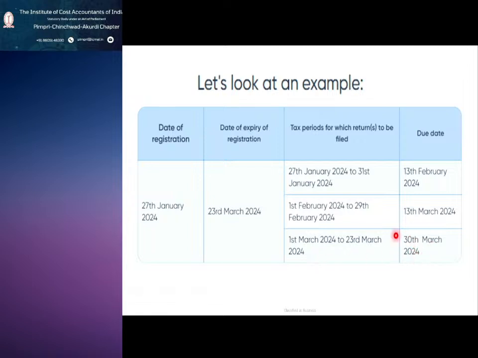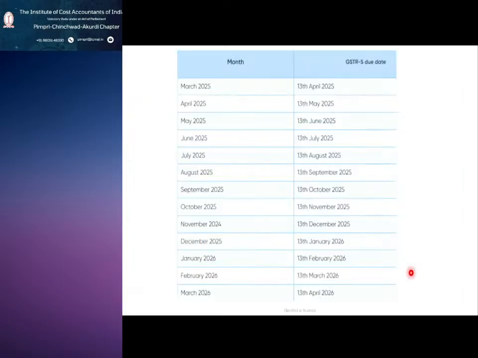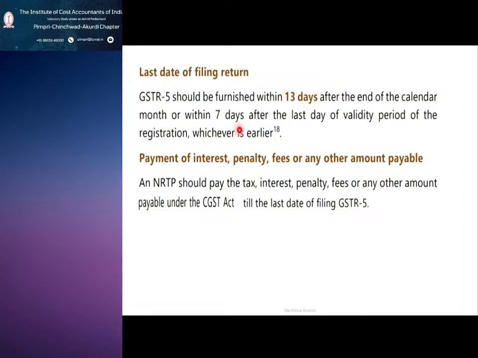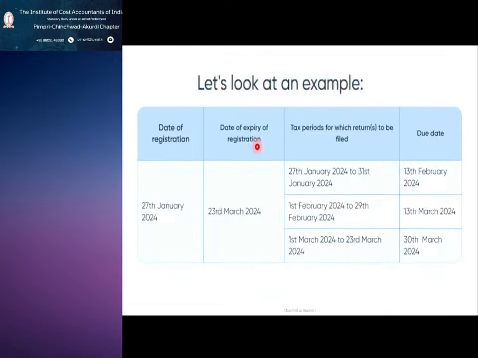The answer is 30th March, because it is within 7 days after the last day of the validity period of registration, whichever is earlier. The 30th March falls before 13th April, so it is 30th March.